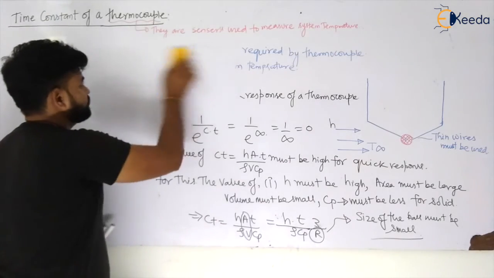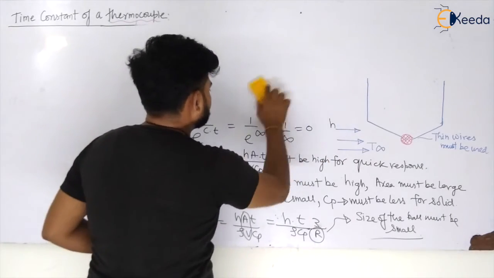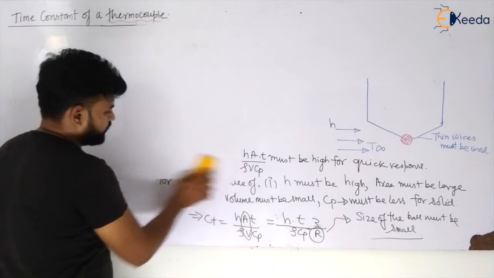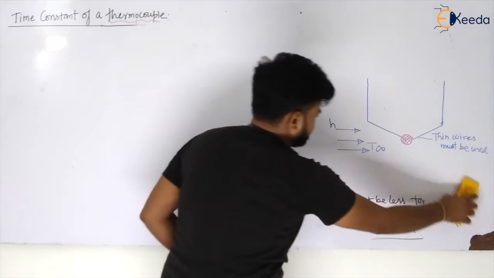So by this case, I can define something that is your one-time constant, my dear students. Let us see.